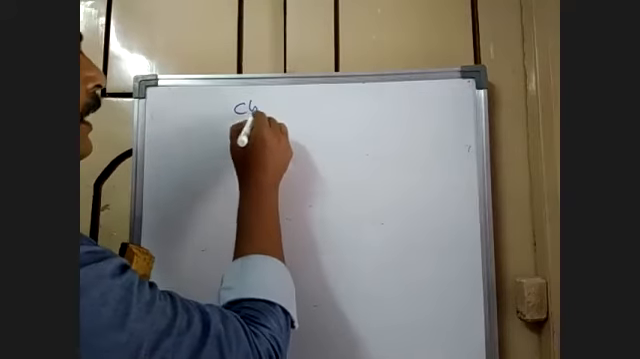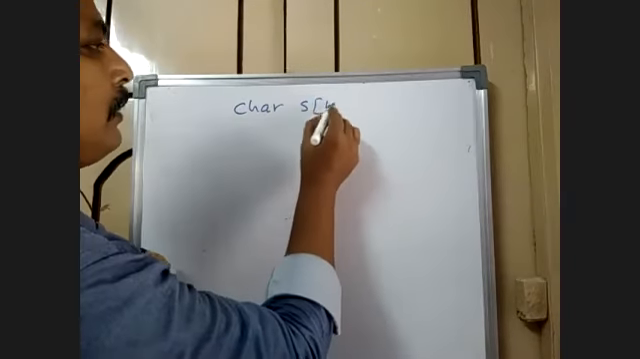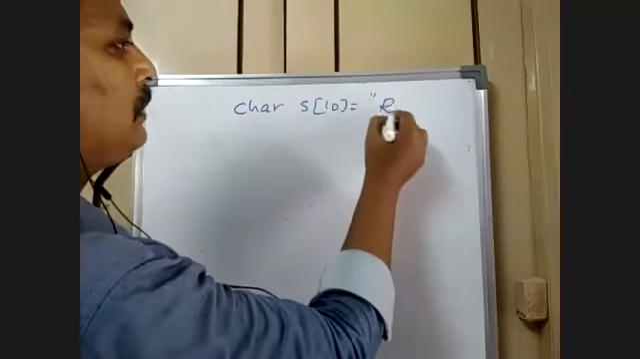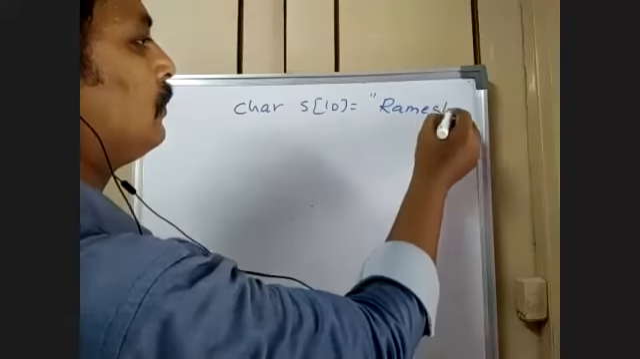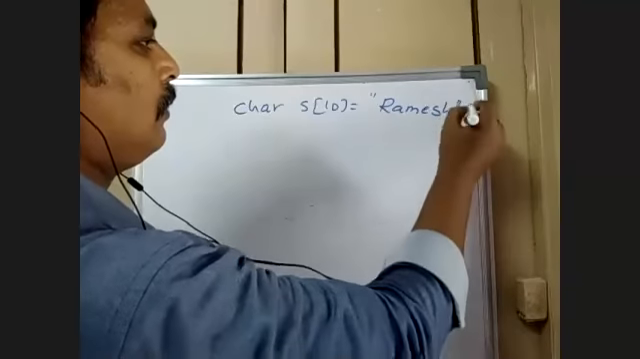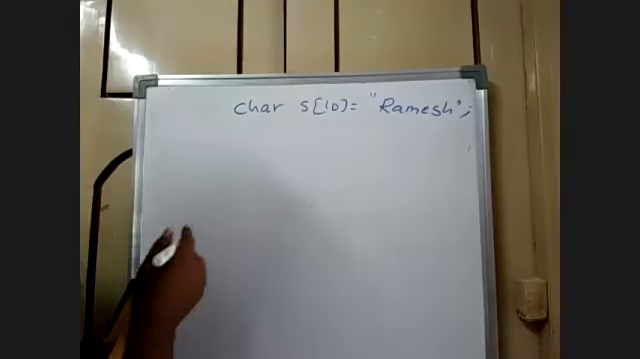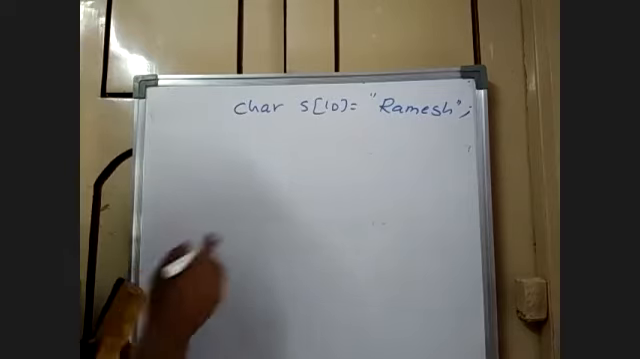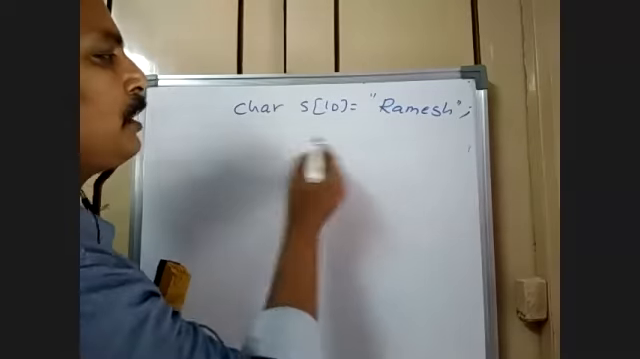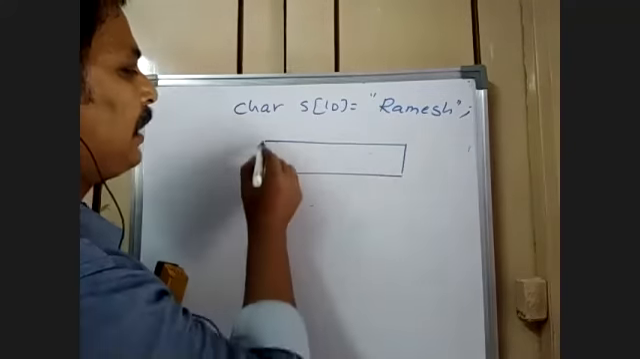So representation is more important here. Strings are represented in a different way. Char S of 10 is equal to "Ramesh". That's it. So S of 10 is equal to "Ramesh" means obviously it takes 10 locations.